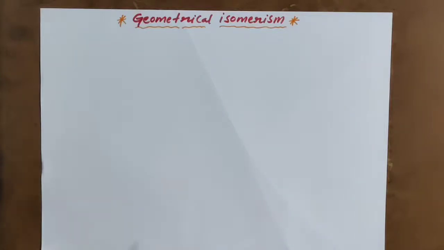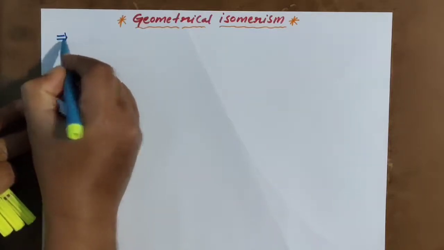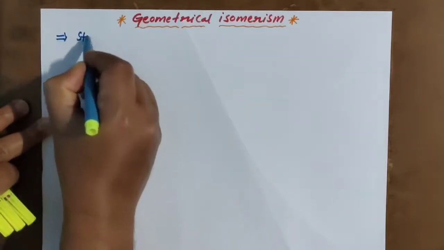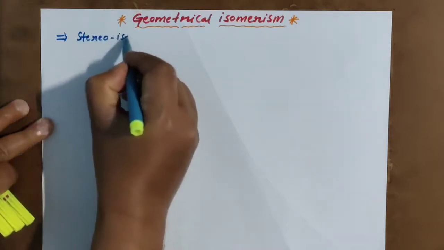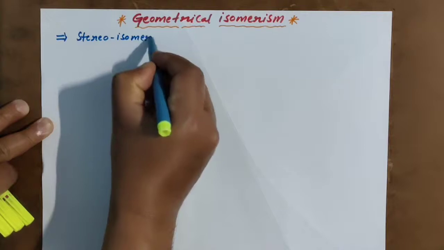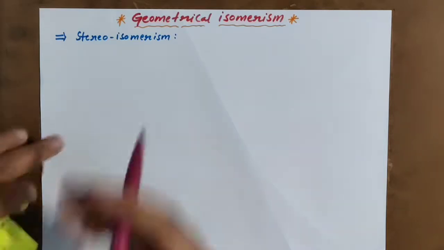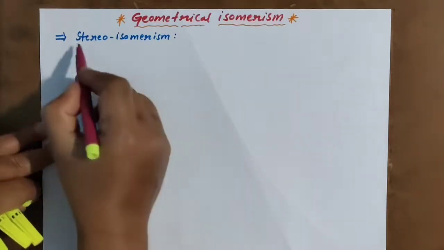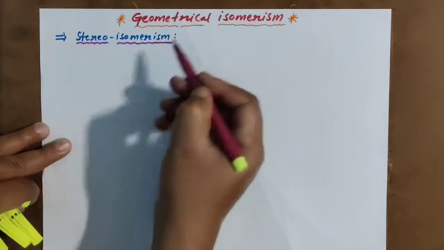Actually, geometrical isomerism is a part of stereoisomerism. What is stereoisomerism? Let me discuss. Structural isomerism has the same molecular formula but different structure.